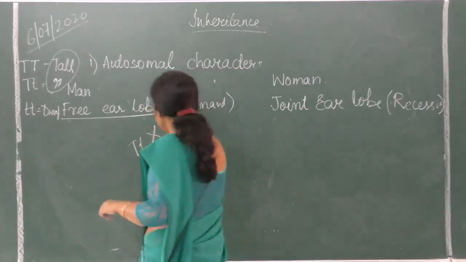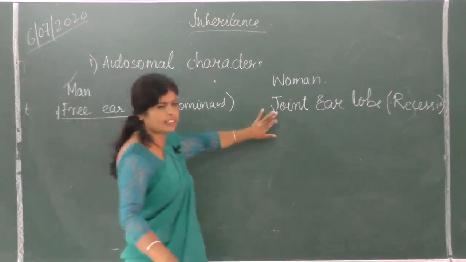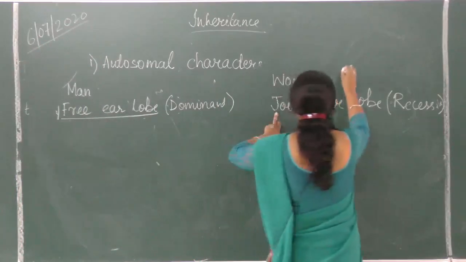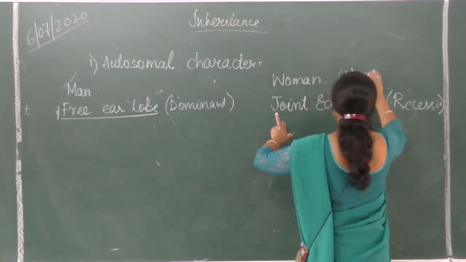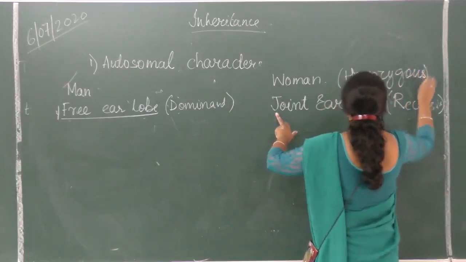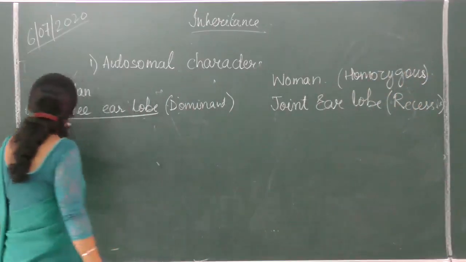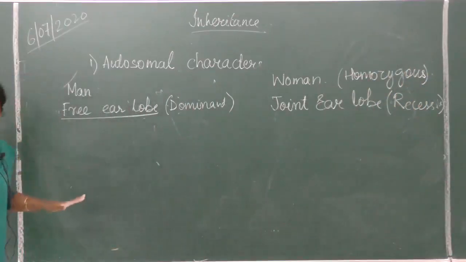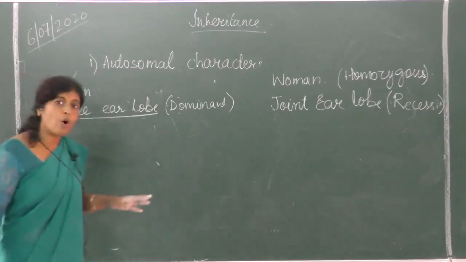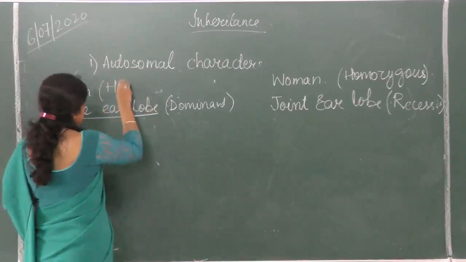So that is the reason when we show a recessive character, we know that it is homozygous. Without being homozygous, a recessive character cannot be expressed. But when we talk about a dominant character, we have to mention whether it is homozygous or heterozygous. Is it clear? For the first example, let us take it is homozygous.